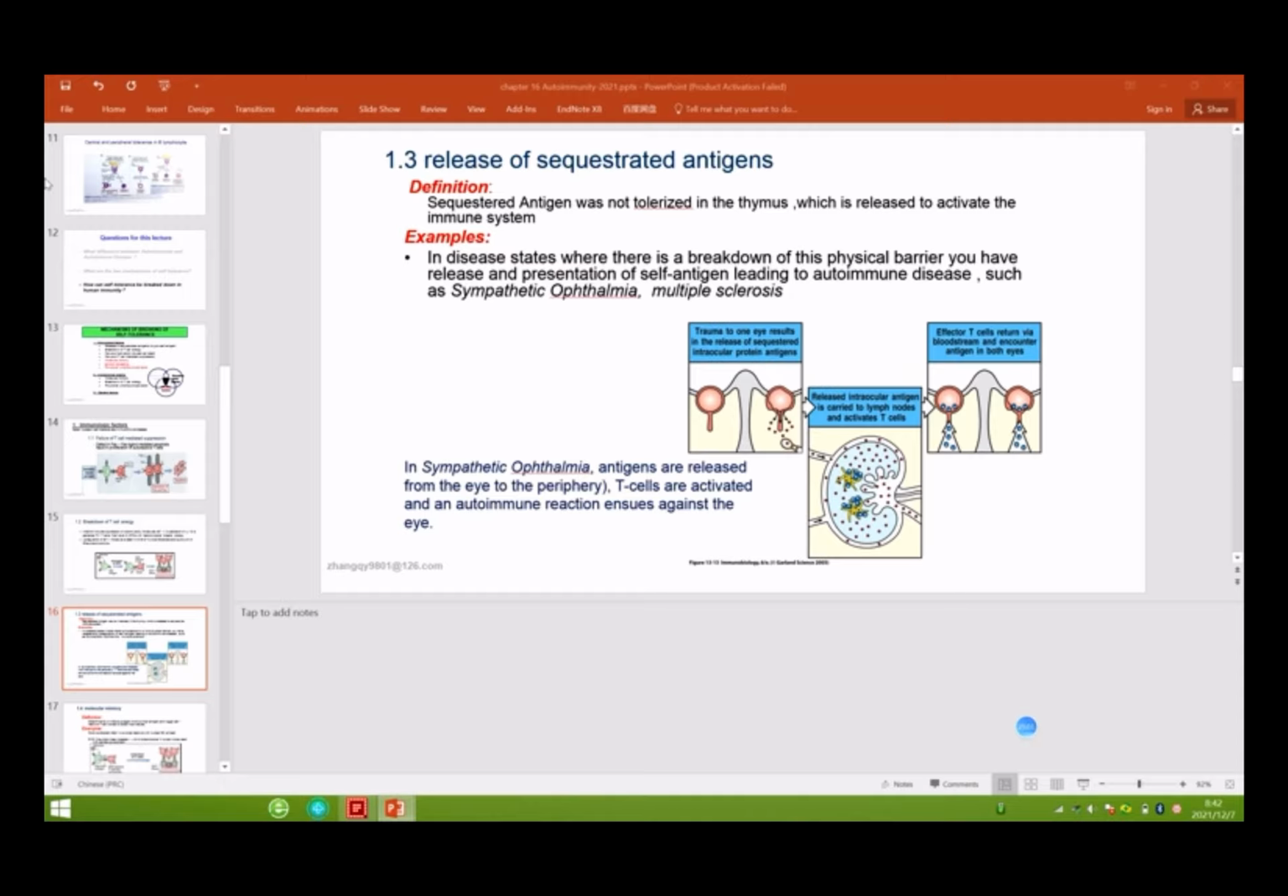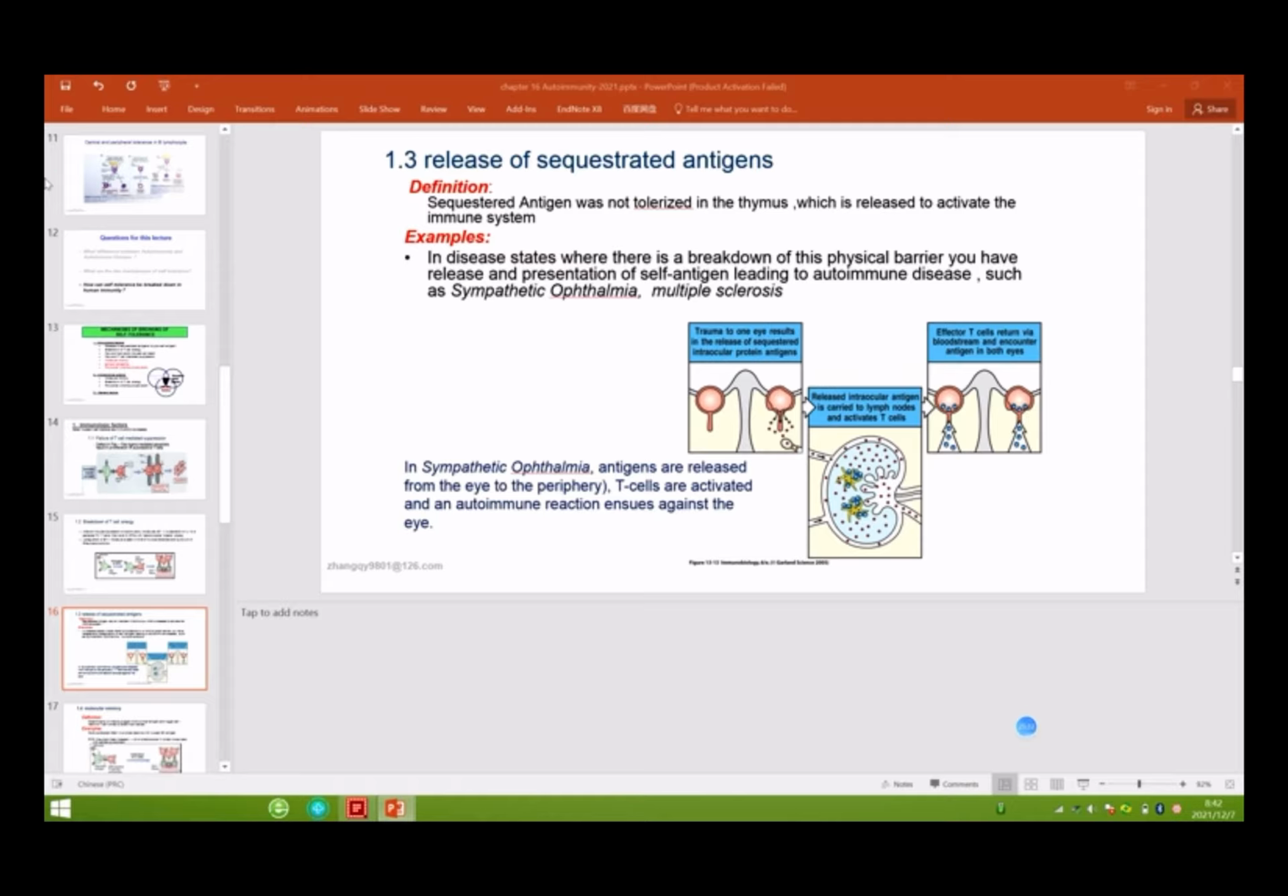So this released antigen is carried to the lymph node, and it will activate self T cells. Then the activated T cells will leave the lymph node and enter the damaged eye. They also become effector T cells. They can also go into the healthy eye. So after the trauma, maybe both eyes will be damaged.